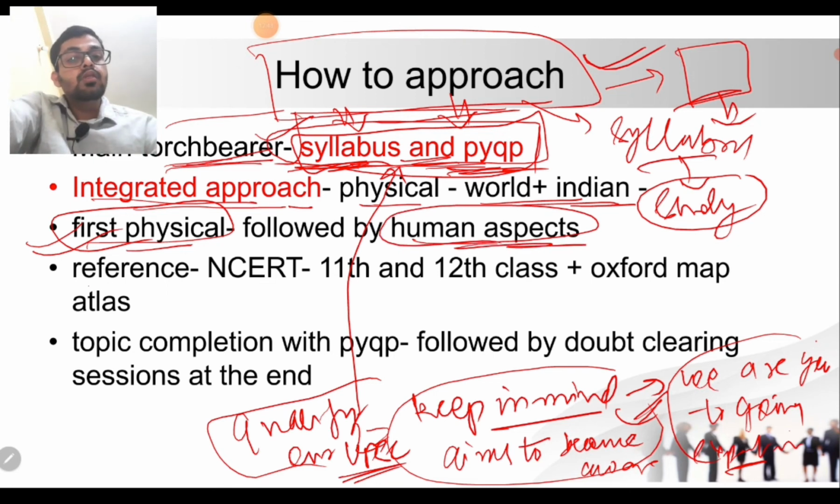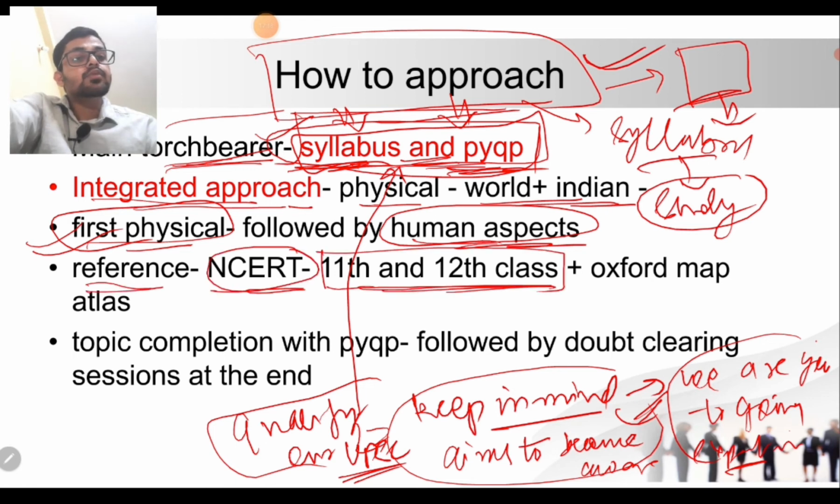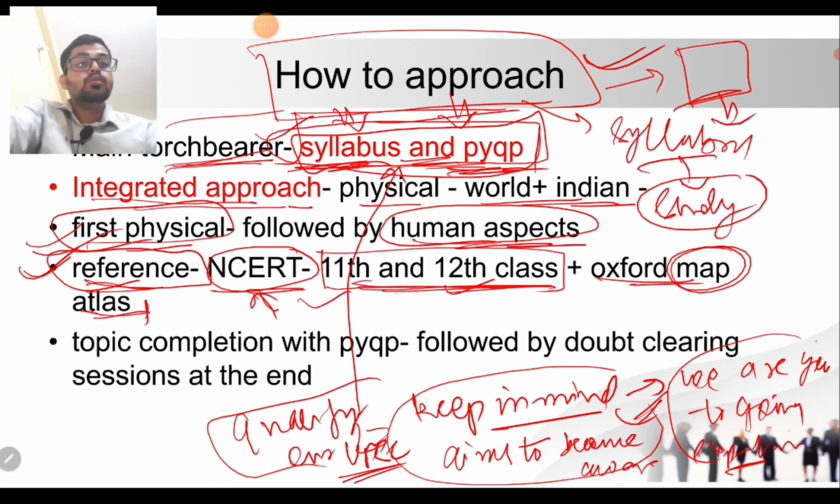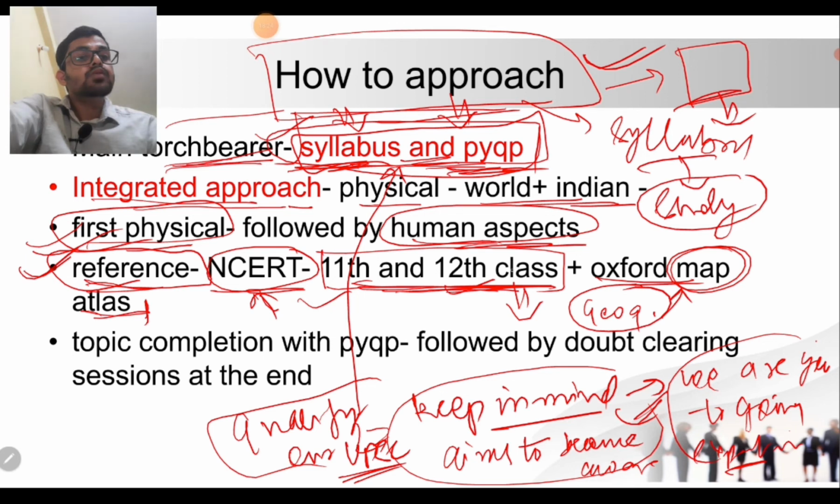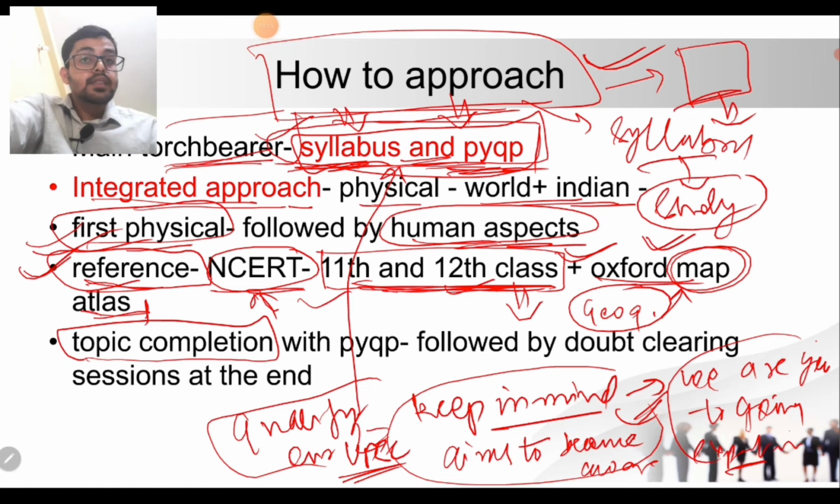One thing I also want to tell you is that the two textbooks, the 11th and 12th NCERT textbooks, are your basic bible for reading geography, along with a map book. While I am teaching you what geography deals with, your work is to read this reference book as homework, then come to our classes, and then you will have better clarity over what I am teaching here.